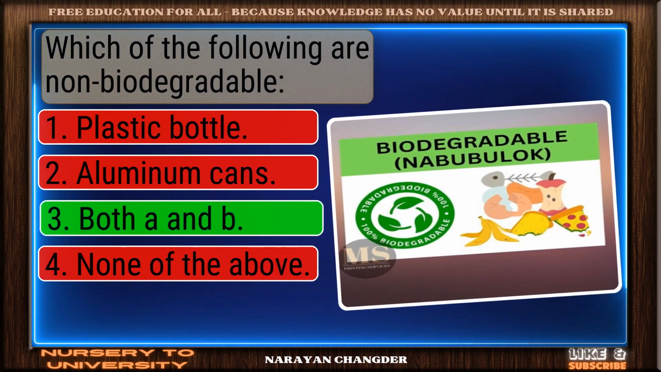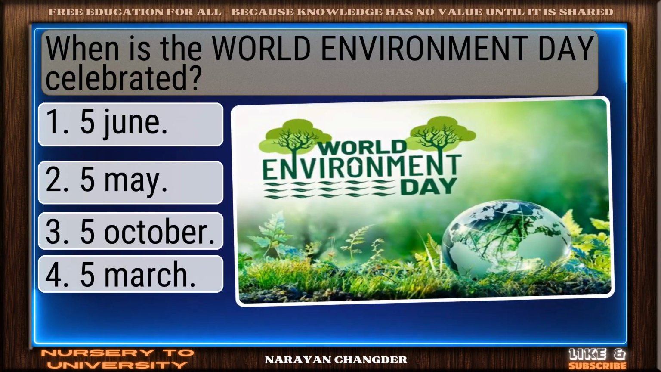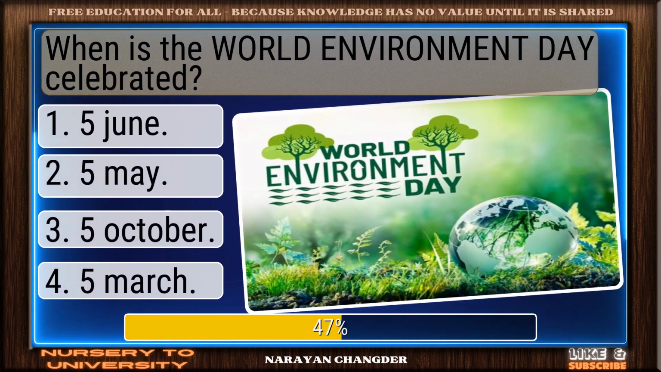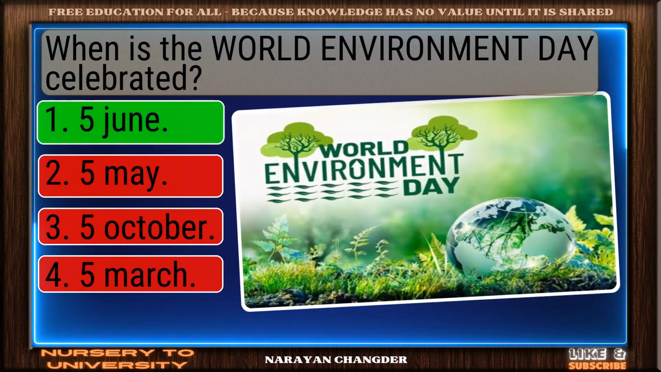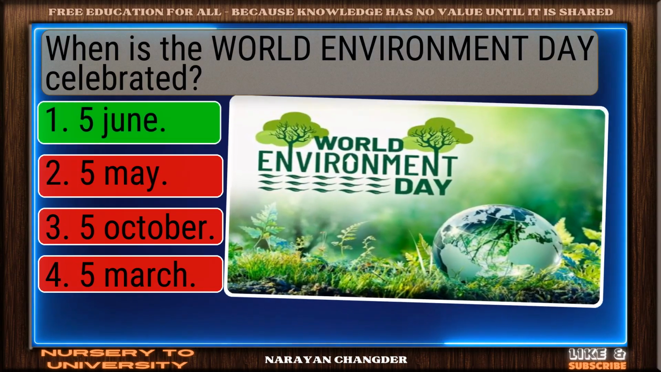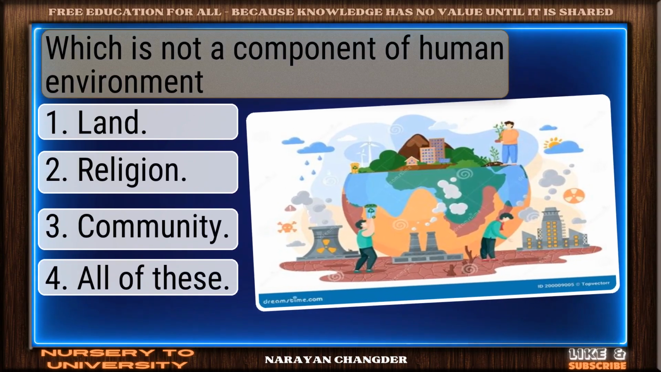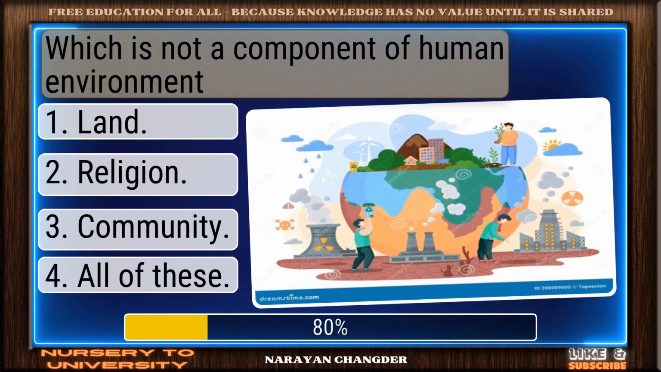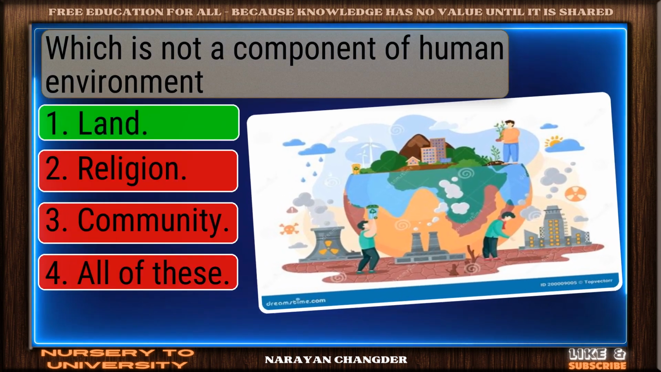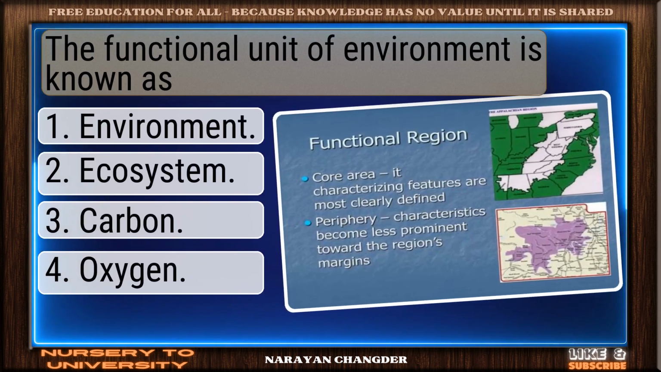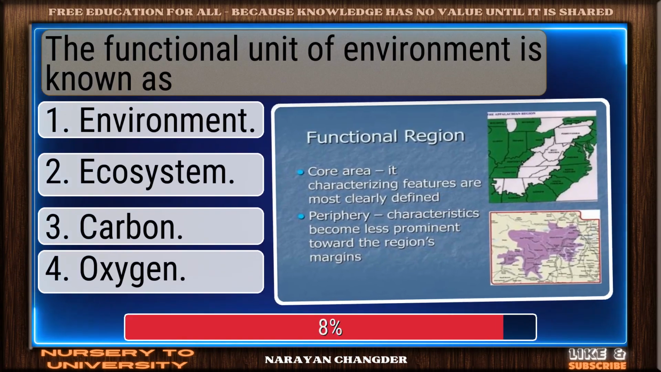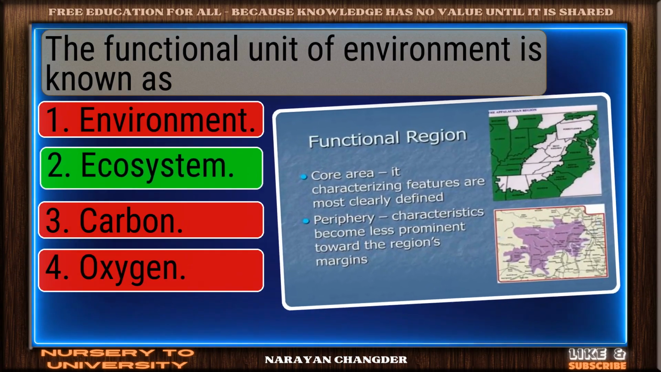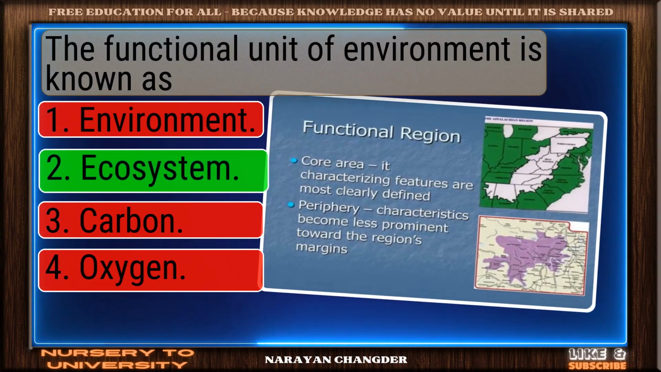Sharp thinking. Both A and B is right. When is the World Environment Day celebrated? Good job. 5 June works well. Which is not a component of human environment? You chose land, correct? The functional unit of environment is known as. Well picked. Ecosystem is correct.